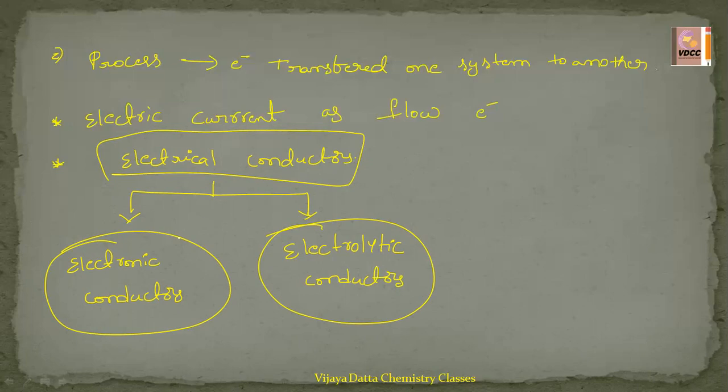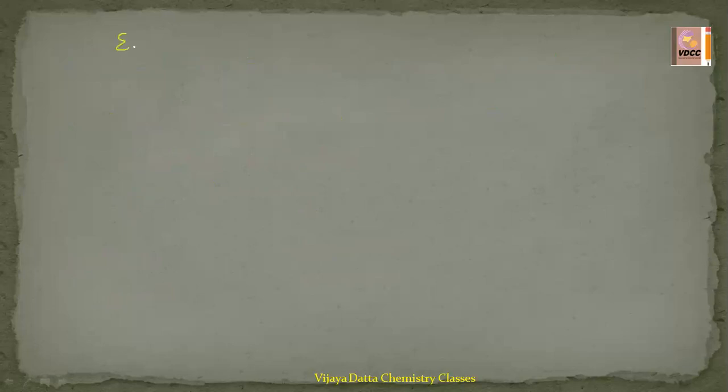So what is the difference between electronic conductors and electrolytic conductors? There must be a difference. The first difference is the conduction of electricity.